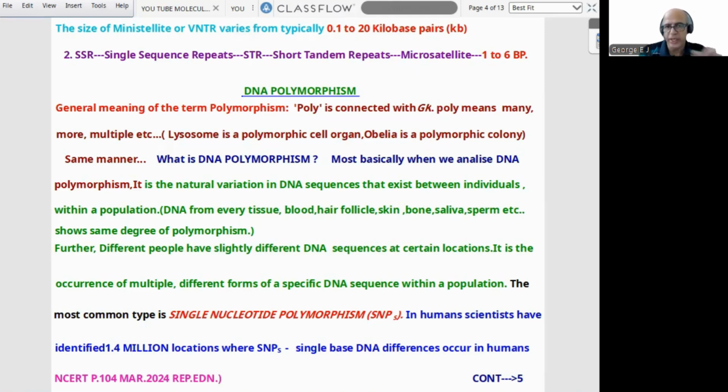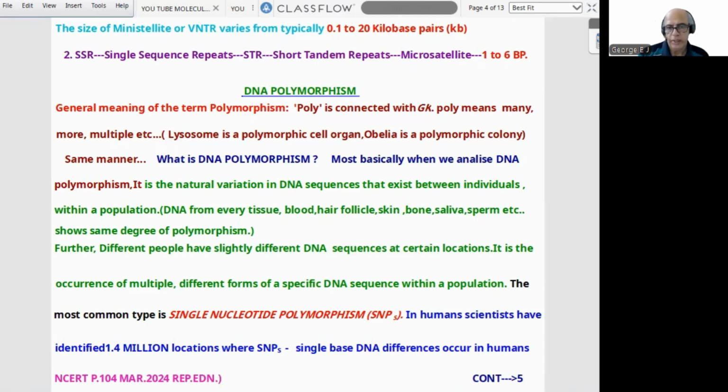So natural variation in DNA sequences that exist between individuals within a population. And DNA from every tissue in an individual like blood, hair follicle, skin, bone, saliva, sperm, etc. shows same degree of polymorphism. So it is specific to an individual. Further, different people have slightly different DNA sequences at certain locations. It is the occurrence of multiple different forms of a specific DNA sequence within a population. So variation. Most common type is single nucleotide polymorphism, which is otherwise called SNPs.